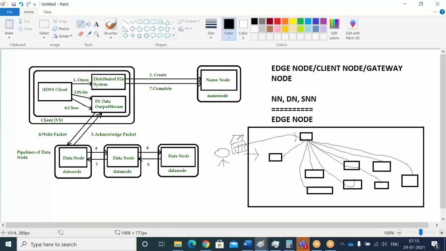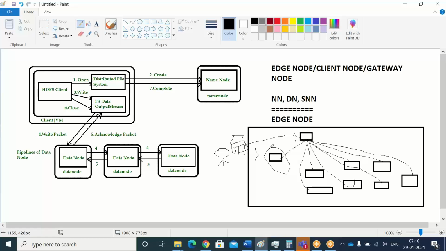By using some IP address through the putty software, they will give the edge node details. You are going to access your gateway node through your laptop. Let's say this is my gateway node. That means the IP address which has been given by the administrator, they will configure the edge nodes.